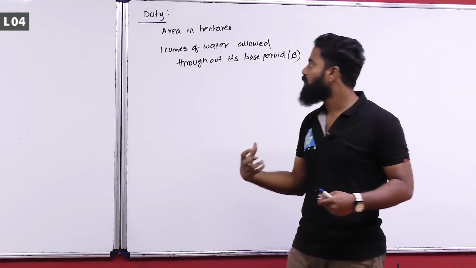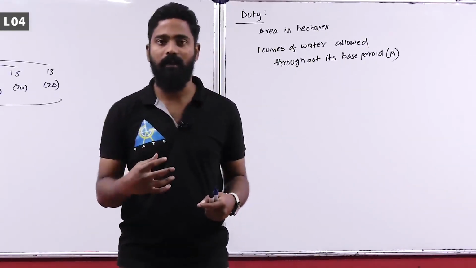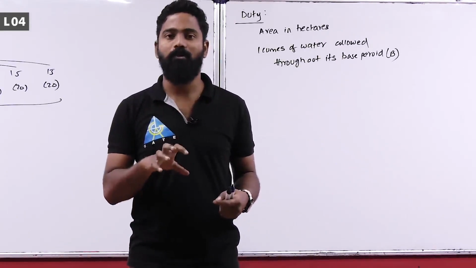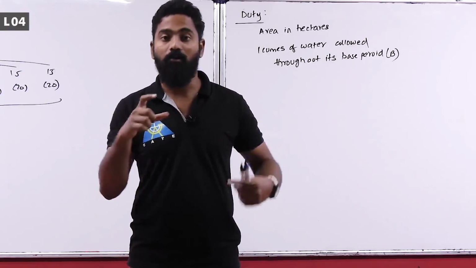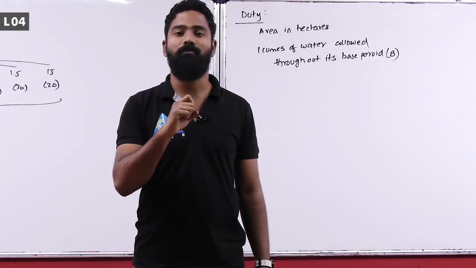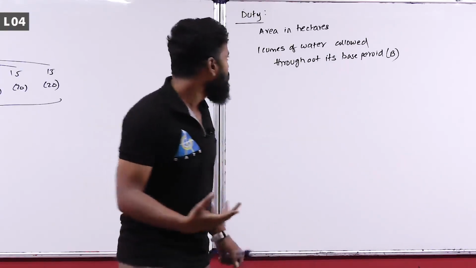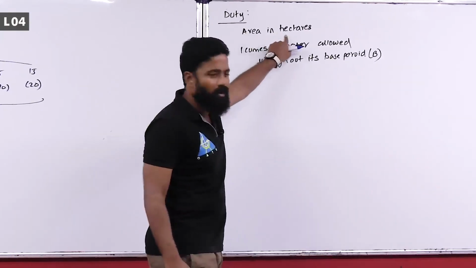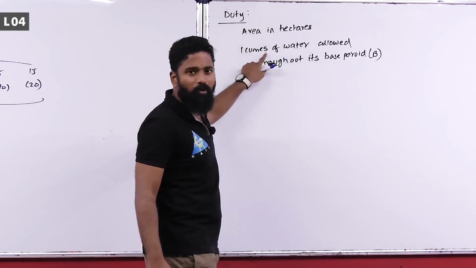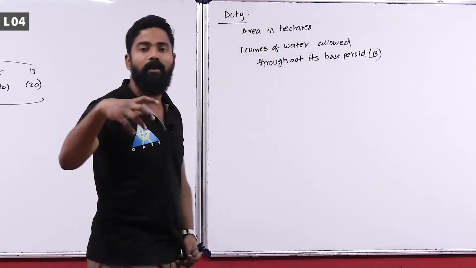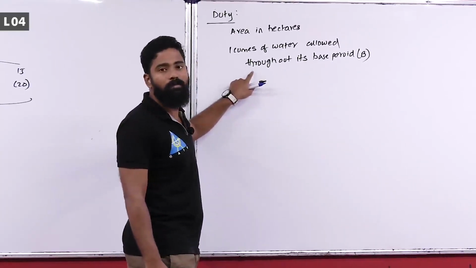Let us continue. If there is some rice crop, let us say the base period is generally 3 months, that is 90 days. You are applying the water to the field. You are applying 1 meter cube per second of water to the field, and that amount of water will irrigate a certain area, let us say in hectares. It can be A hectares or D hectares, but you are providing 1 meter cube per second of the water. So the area that is irrigated by passing 1 cumec of water throughout its base period is called duty.